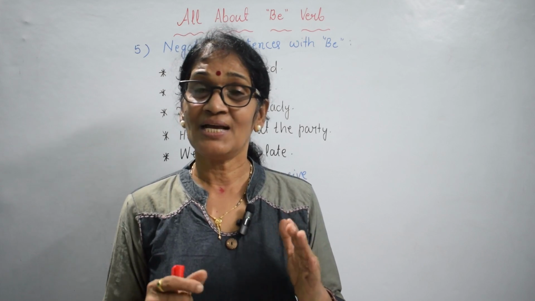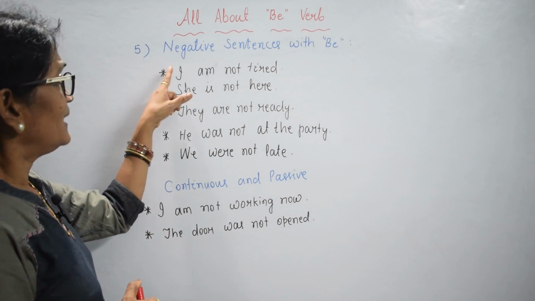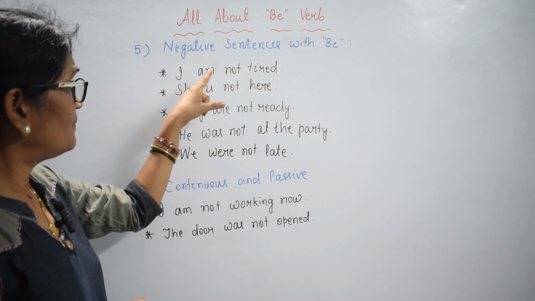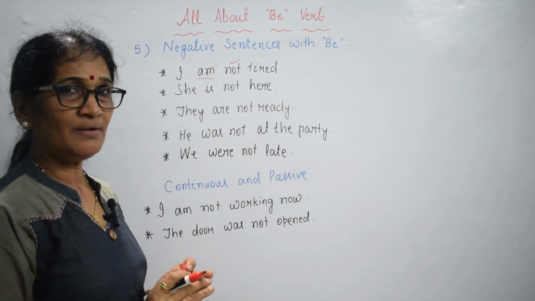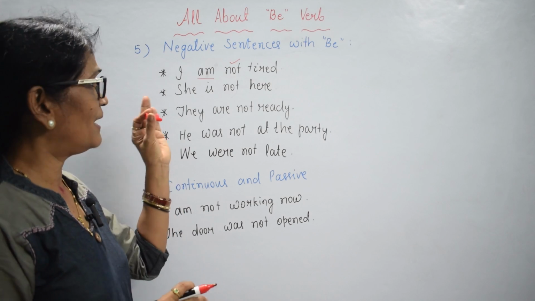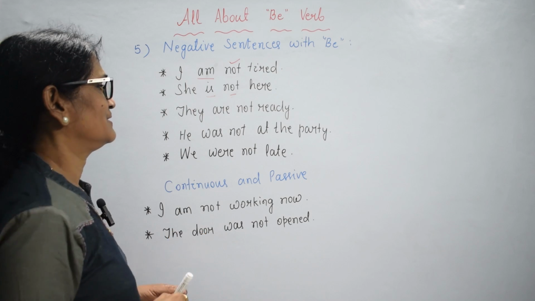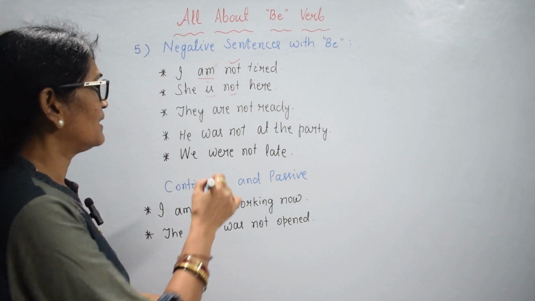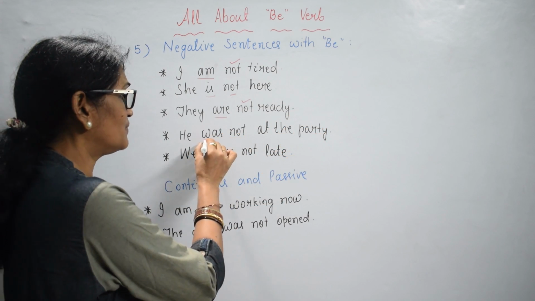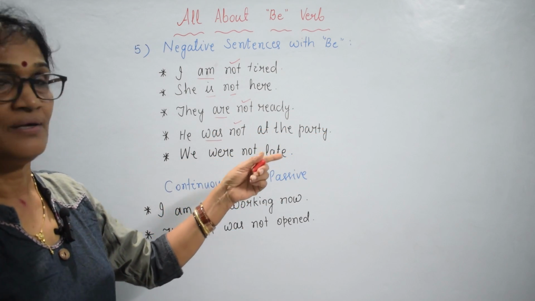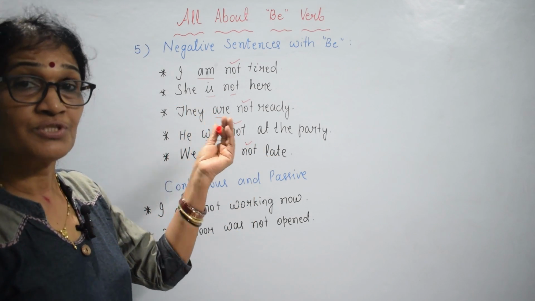Let's see how to frame negative sentences using be verb. I am not tired. Here, be verb am. It's very simple. After be verb, use not. I am not tired. She is not here. After be verb, not. They are not ready. He was not at the party. After was, not. We were not late. After were, not. And you can also use the contracted form.